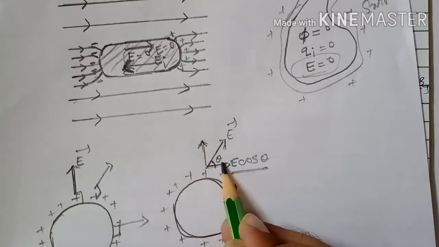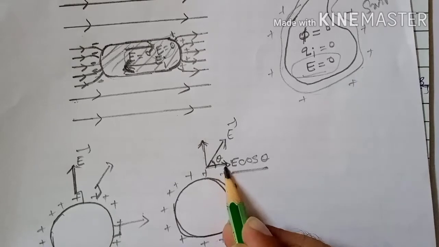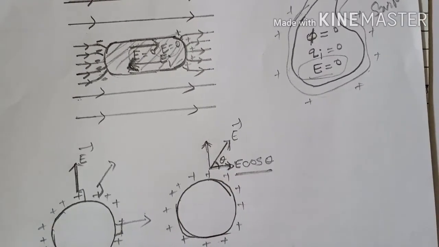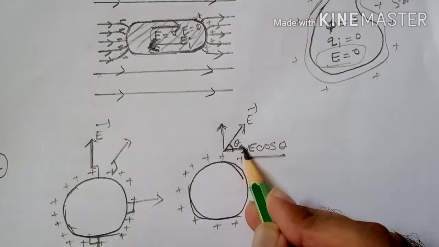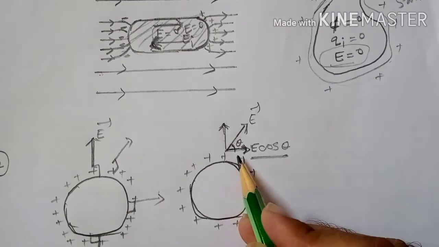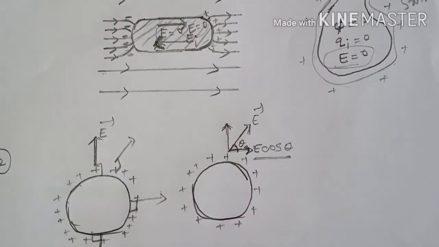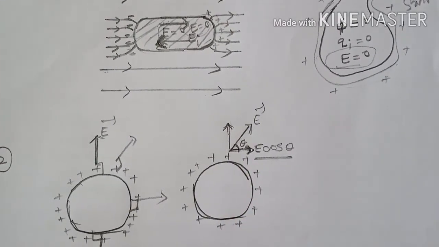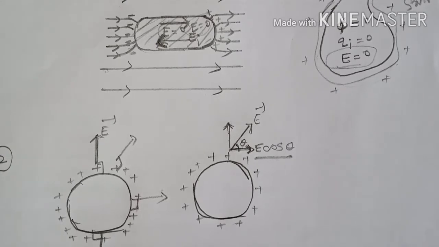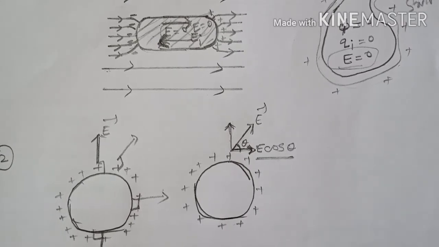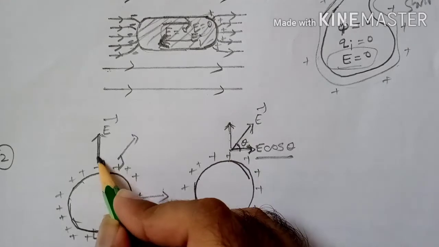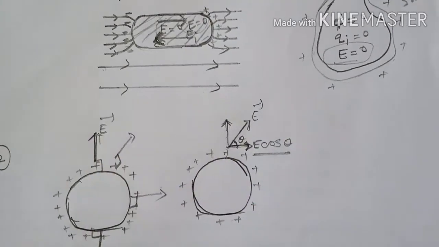So due to this tangential component, the charge carriers will experience force and the charge carriers will start moving. If charges are in motion, then we can't consider it as static condition. Therefore, we can say that electric field is always perpendicular to the surface.